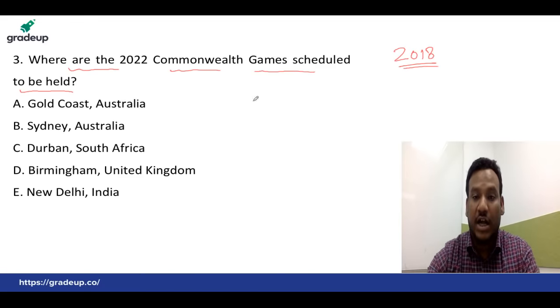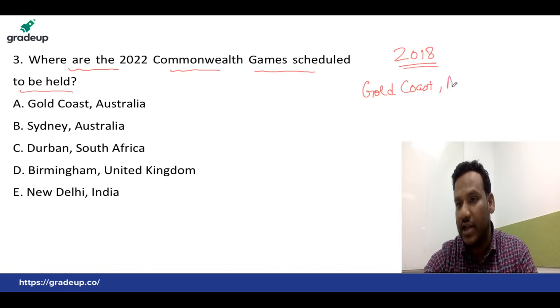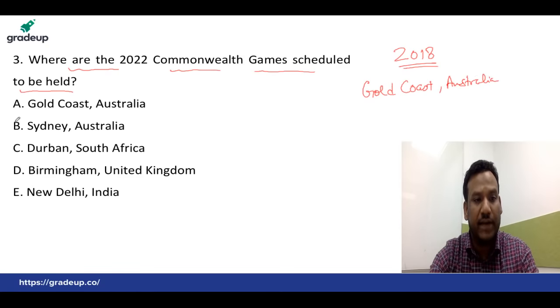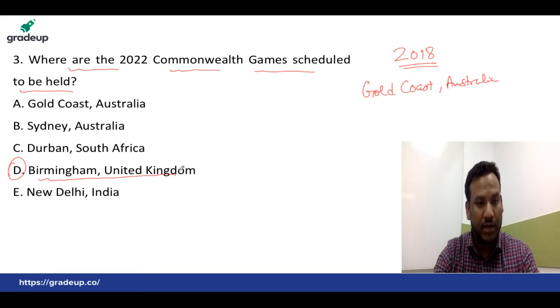The Commonwealth Games in 2018 were held at Gold Coast in Australia, and in 2022 the Commonwealth Games will be held at Birmingham in the United Kingdom.